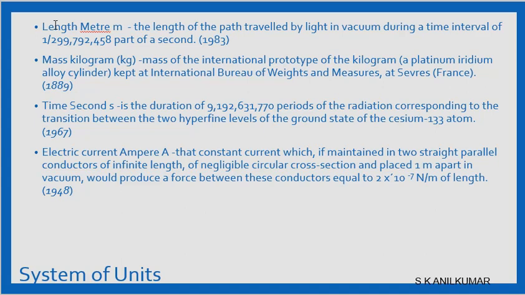The mass is the number of molecules of that matter. That will remain the same whether in Earth or in Mars or somewhere else. So the standard of 1 kilogram mass is equivalent to the mass of the international prototype of platinum iridium alloy cylinder kept at the International Bureau of Weights and Measures in France. This was formalized in 1889.